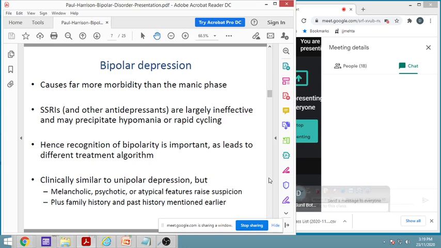So next, what is bipolar depression? It causes more morbidity than the manic phase, and in that SSRIs or antidepressants are largely ineffective, and they may precipitate hypomania or rapid cycling.